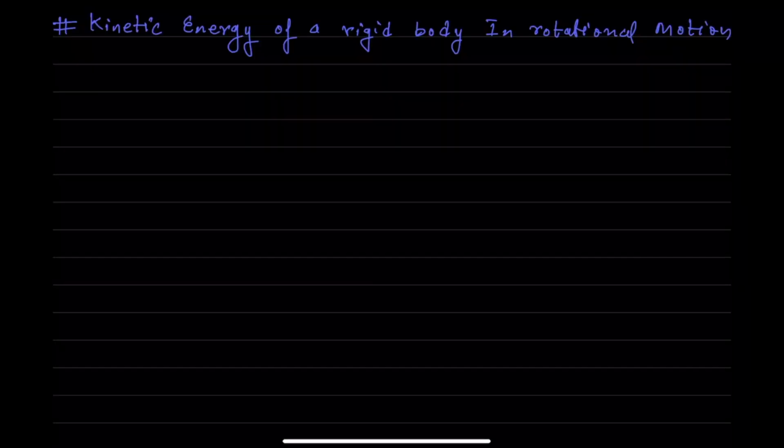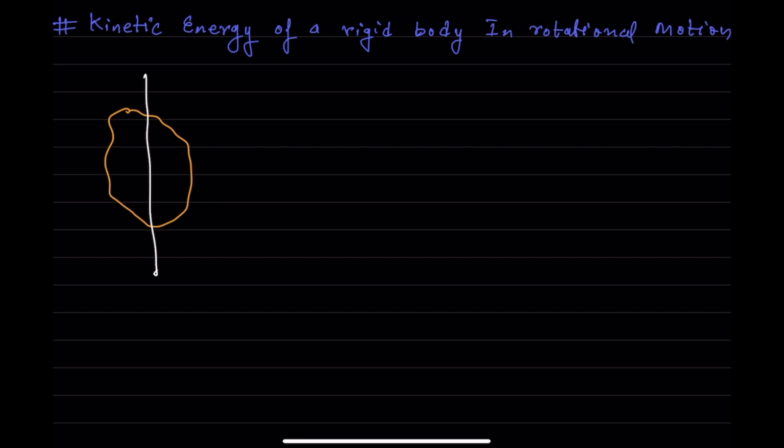Now next is kinetic energy of a rigid body in rotational motion. So we are going to derive the formula for the kinetic energy of a rigid body which is in rotational motion. For that, I am taking a rigid body, and this rigid body is performing pure rotational motion about this axis, let's assume. And I want to find out what is the formula for the kinetic energy of this rigid body.